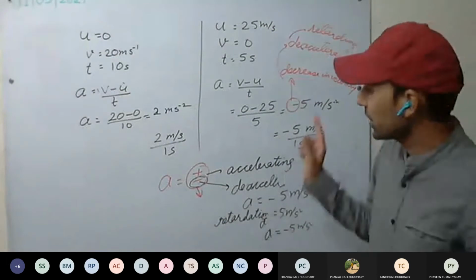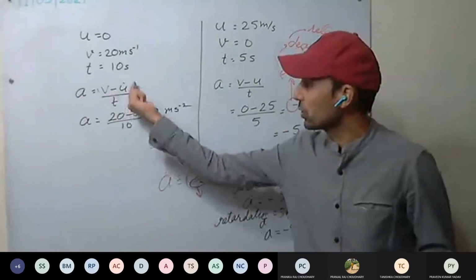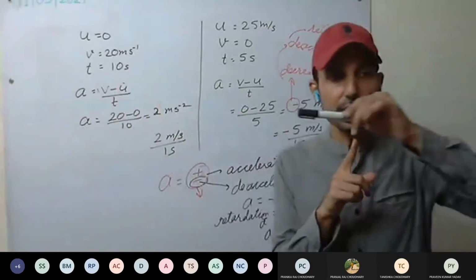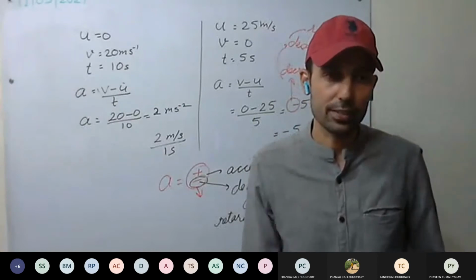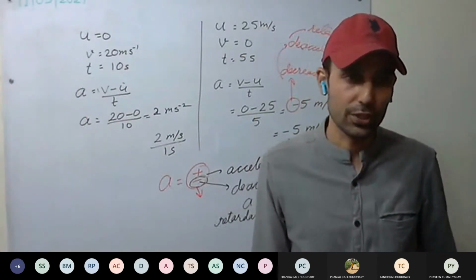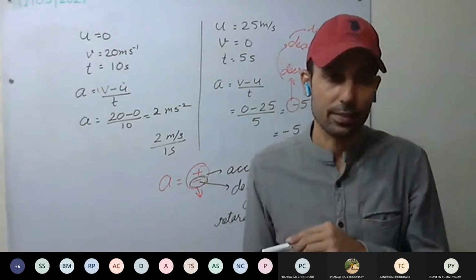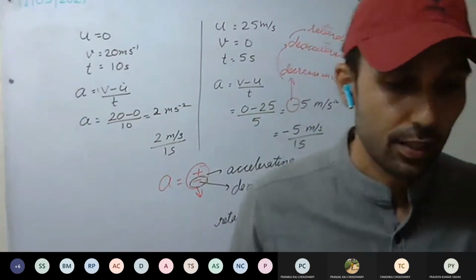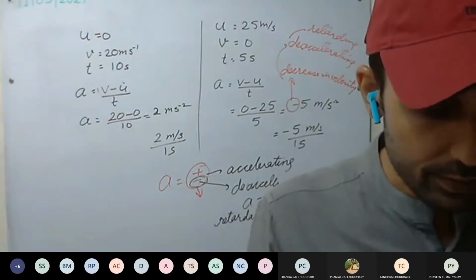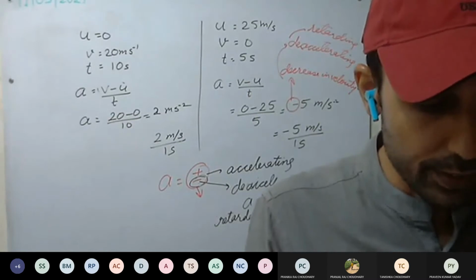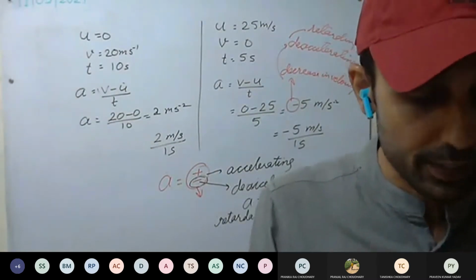So see here, how can we get direction? We already know the change in velocity. In which direction the change in velocity is taking place, that will give us the direction of motion. Understood? The direction in which the change is taking place. So this box is given. This is very important. Read the box. I'm reading the box.